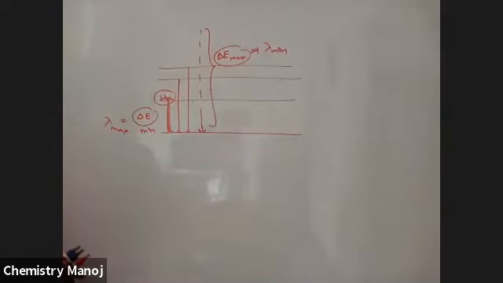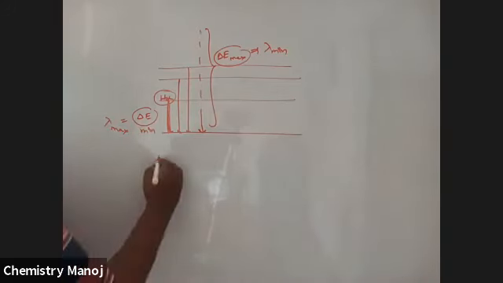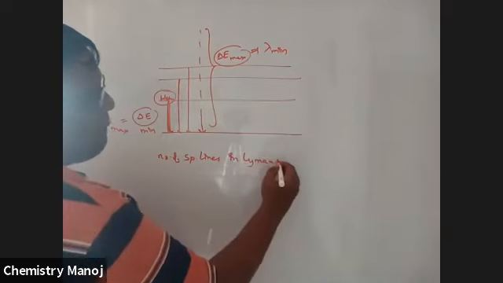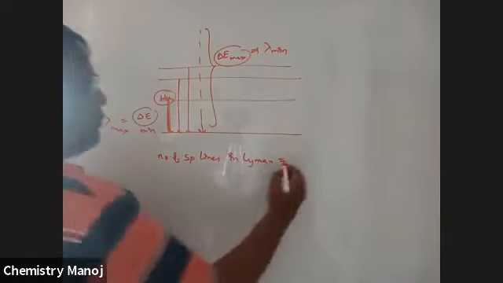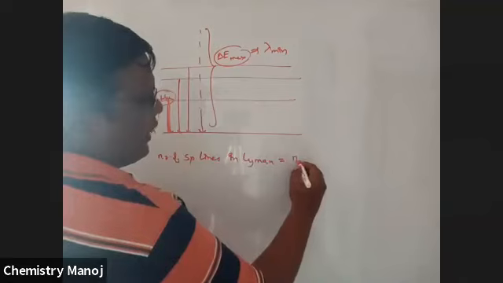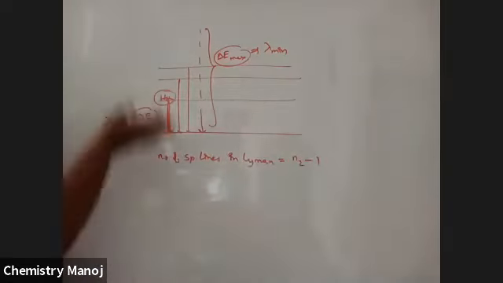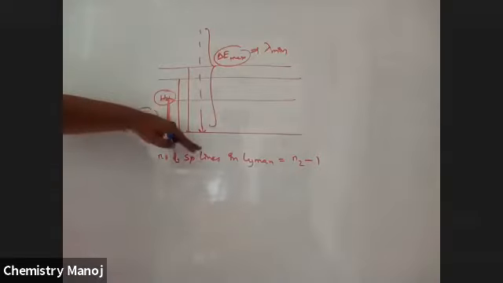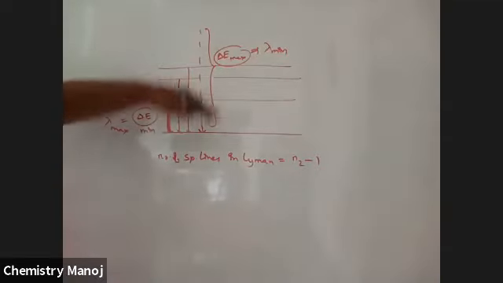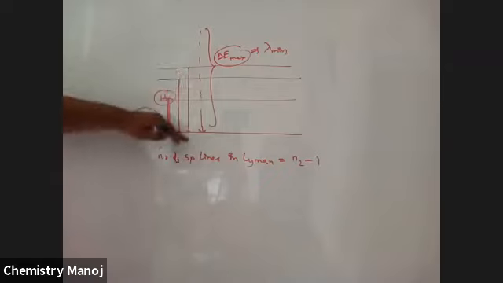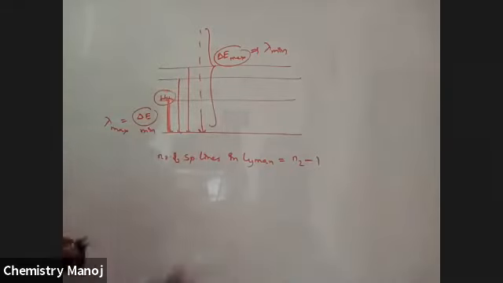Next, for the Lyman series, how many spectral lines are possible? The number of spectral lines in the Lyman series is n2 minus 1. That is fifth to first, fourth to first, third to first, second to first: a total of 4 lines, 5 minus 1.